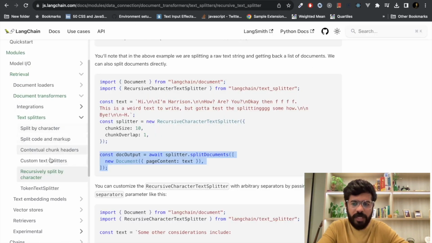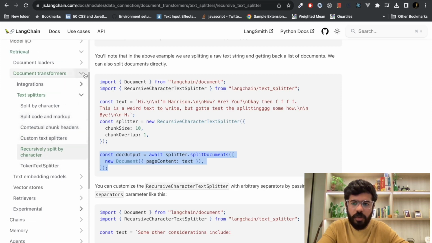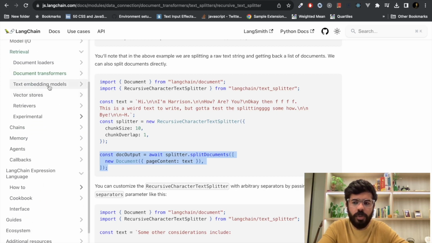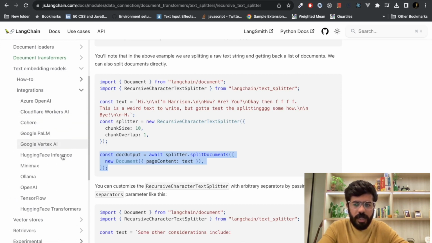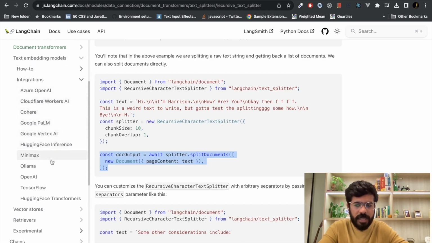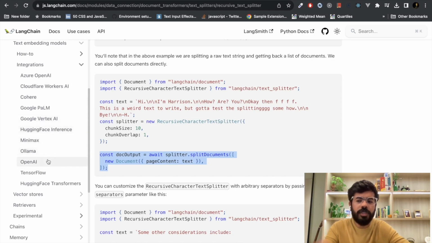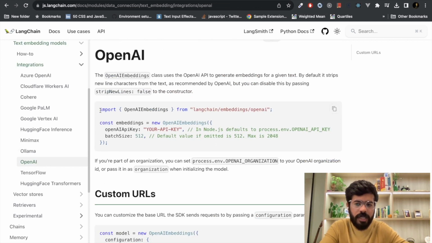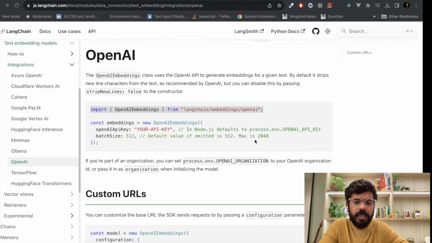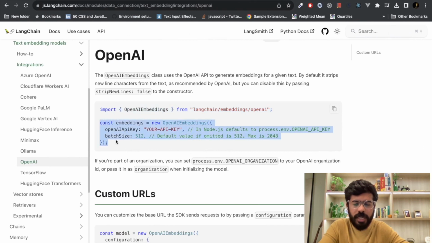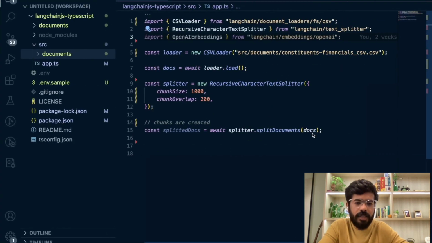We will again go back to the documentation, close document transformers, and then go to text embedding models. In integrations, you see there are a lot of embedding models available. We are going to choose something that ChatGPT uses, basically OpenAI. So we click on OpenAI, and the very first thing we are going to do is import the embeddings, and then initialize it with our key.